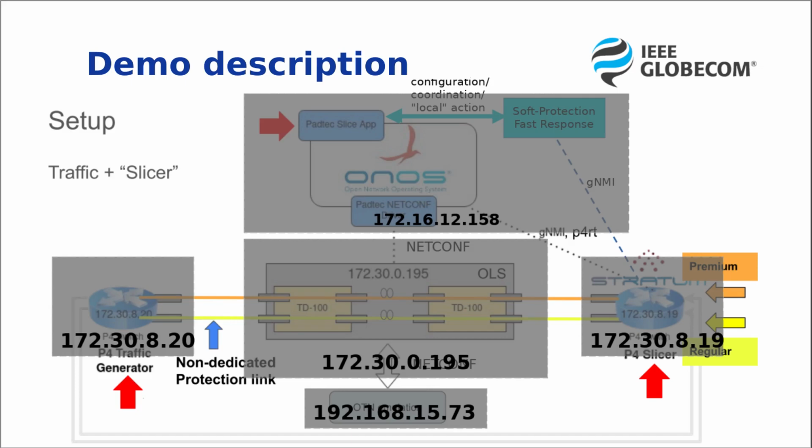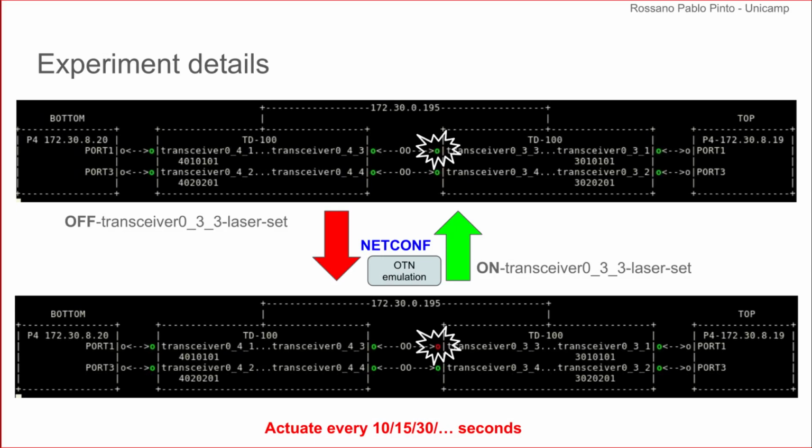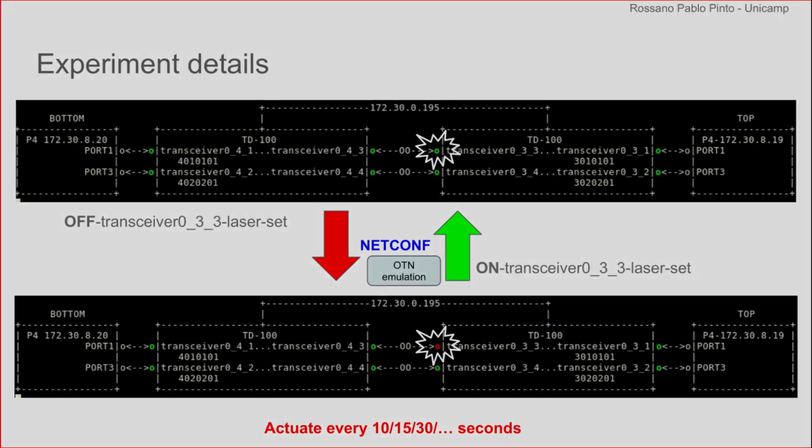We've used 4 different boxes or hosts to conduct the experiments. An OTN emulator keeps turning one of the lasers on and off every few seconds. This makes the system detect a link up or down, which in turn fires all the reconfigurations we are going to show in the demo.